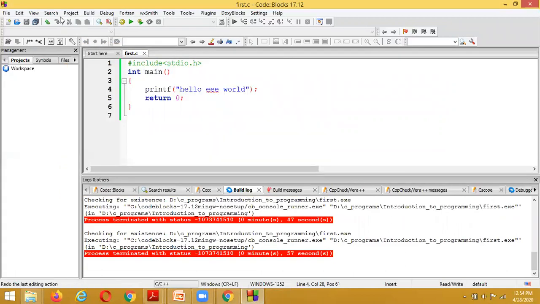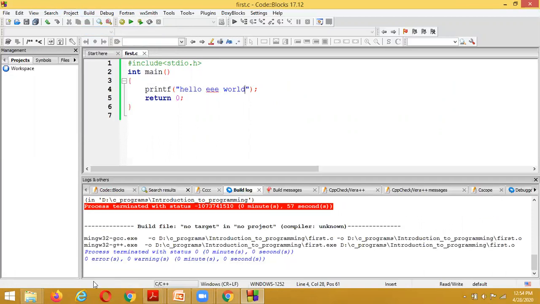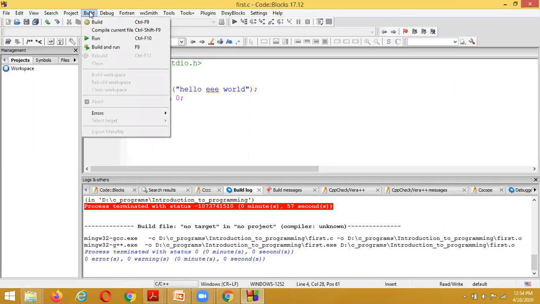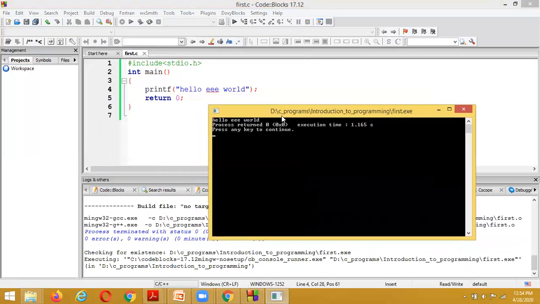If you modify the program source code, you need to compile the program. After successful compilation, if the errors are zero and warnings are zero, then it has been compiled successfully, and it is going to generate the object file and executable file, and depending on those files we can run. Now it is showing hello triple A world.